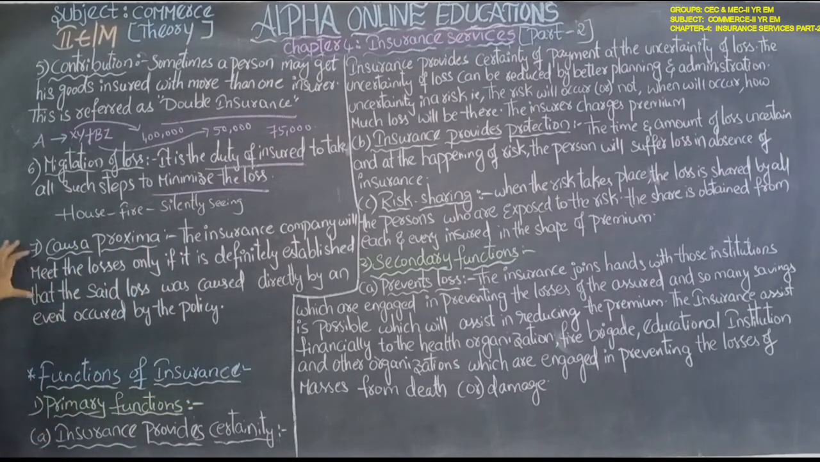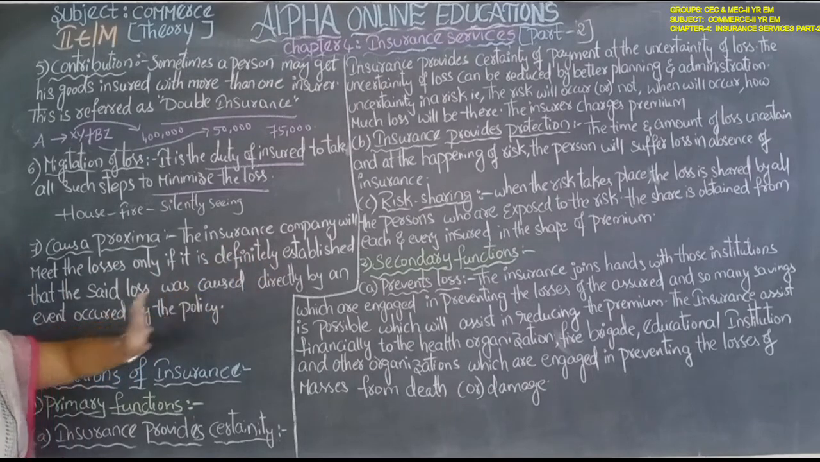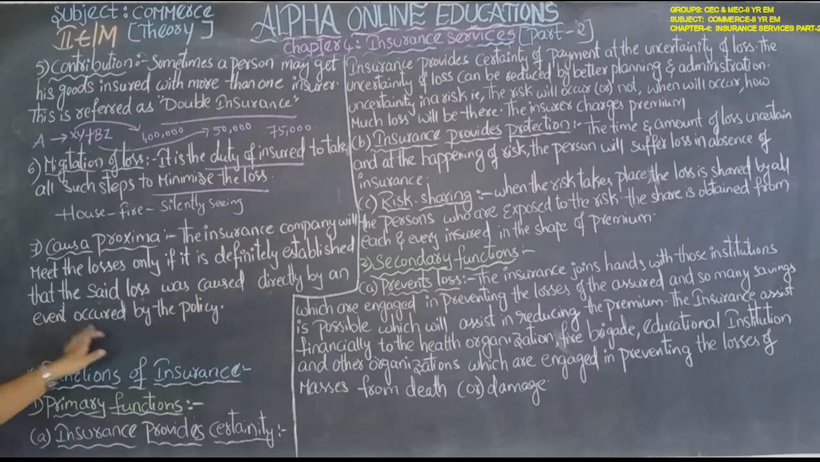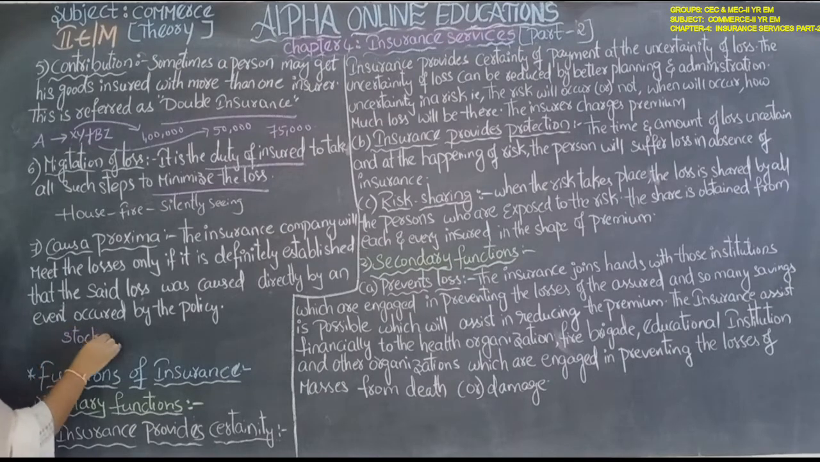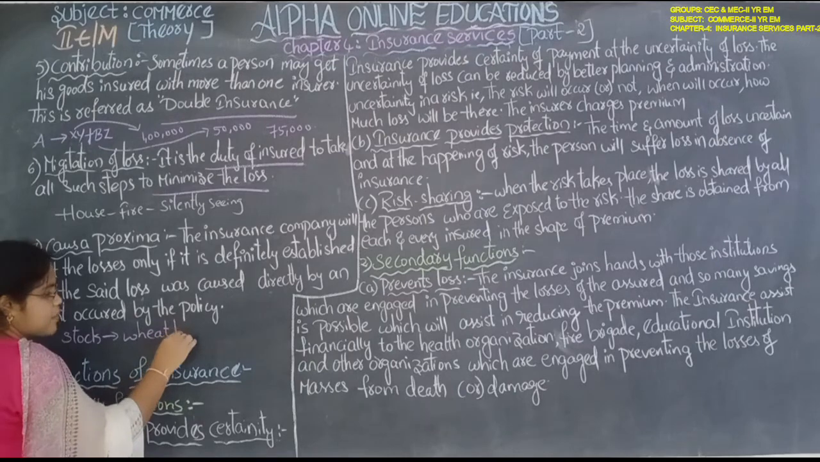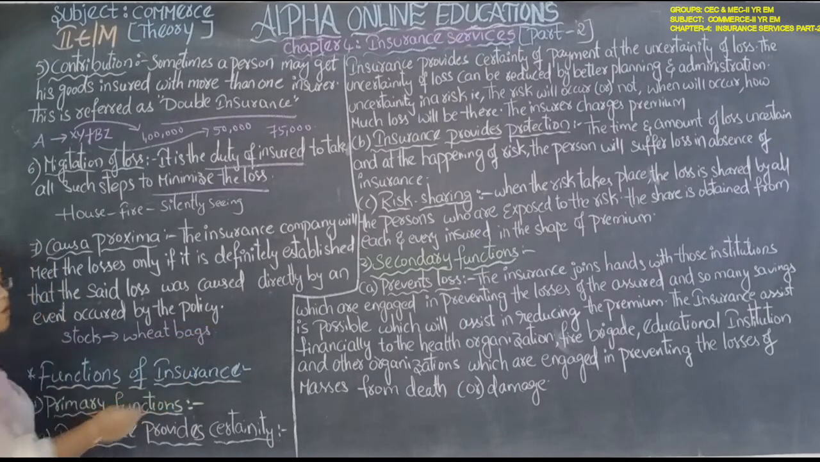Next, causa proxima. What does this mean? The insurance company will meet the losses only if it is definitely established that the said loss was caused directly by an event covered by the policy. For example, there is an insurance for stock. Wheat bags are there in the godown. For the godown and for the stock, there is an insurance.